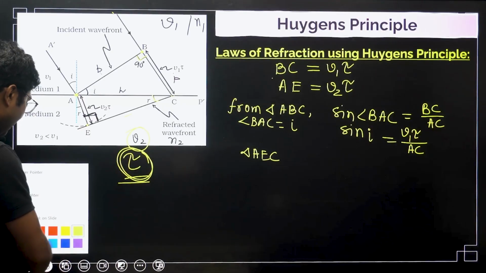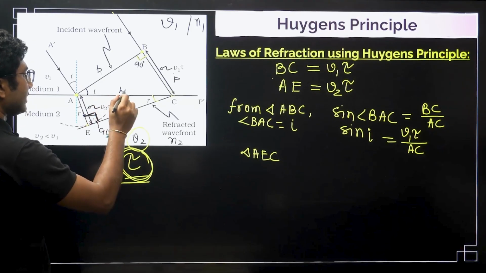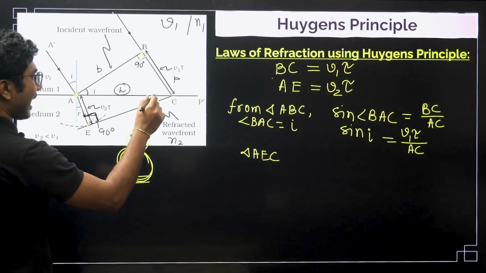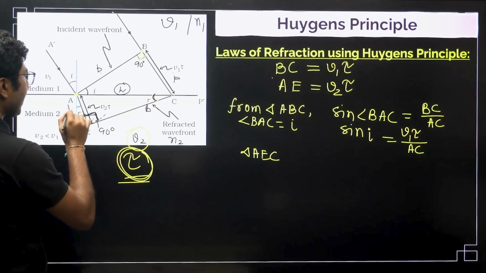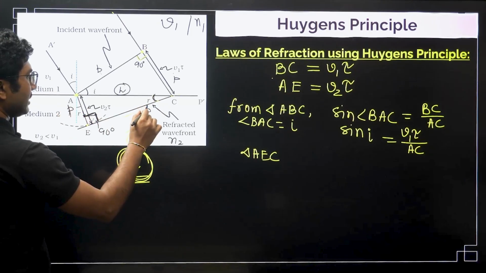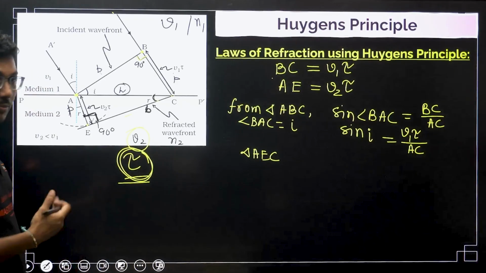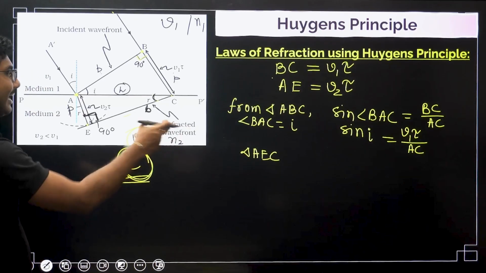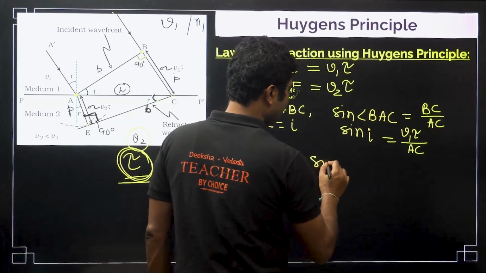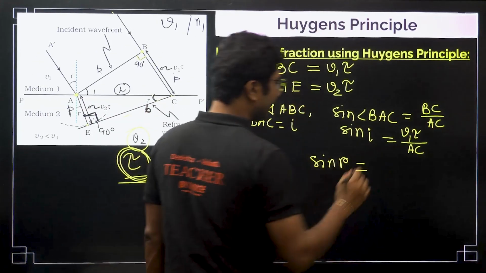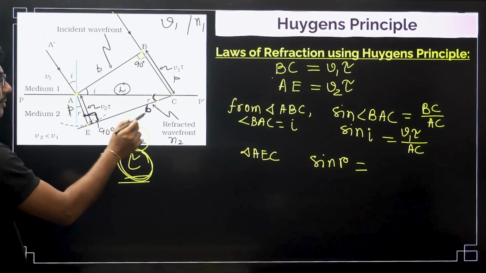Now for this triangle, this angle is 90 degrees, which means the opposite side is the hypotenuse. This is our angle, so this is our base and this is our perpendicular. The adjacent side is the base, the opposite side is the perpendicular. So from triangle AEC we can write sine R. Now we are not using any time; we are directly writing sine R is perpendicular by hypotenuse.